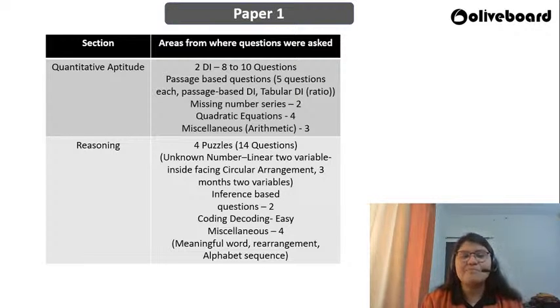And in miscellaneous, there were very easy questions regarding formation of meaningful words and alphabet sequence. There were inference based questions which I would put under critical reasoning. There was coding and decoding, one question, very simple. So out and out, even reasoning was pretty much an easy job, provided your selection of questions was good. Why am I stressing on selection of questions? Because this is qualifying in nature. You just need 30% minimum from your paper 1, and you had 80 questions, so you can automatically calculate if you're in or out.